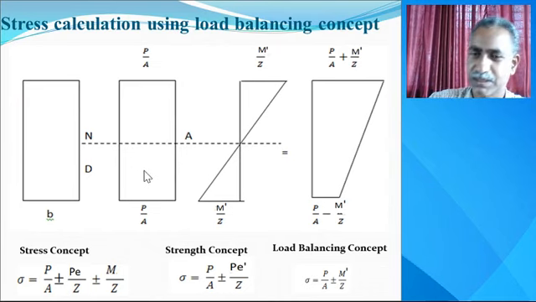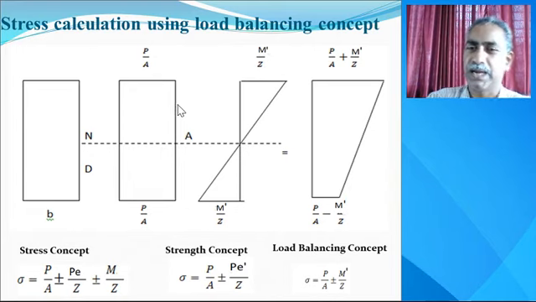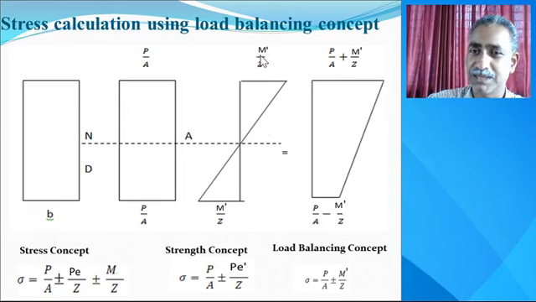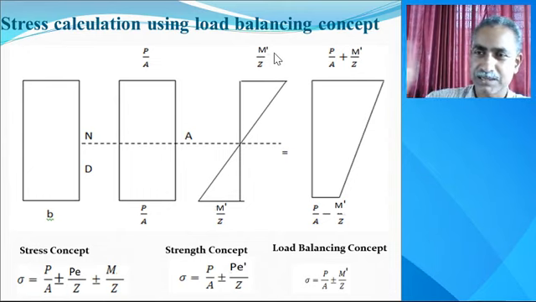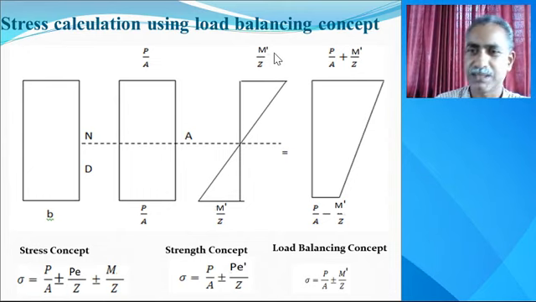Rectangular section, because axial load is there, and due to axial pre-stressing, we can say that this is related with the pre-stressing force, stress due to the pre-stressing force. And due to the load balancing concept, eccentricity is not in the picture, but there is an M dash. M dash is the net bending moment due to the external load acting on the beam and the load developed due to the cable profile.